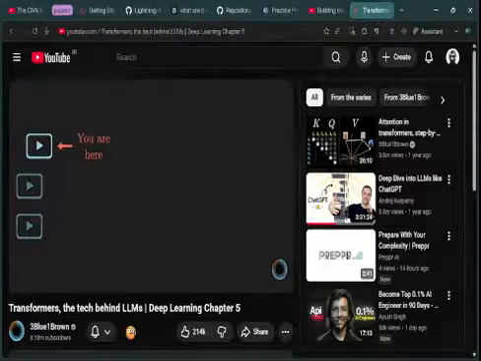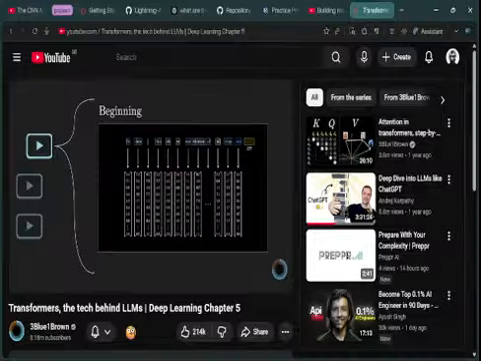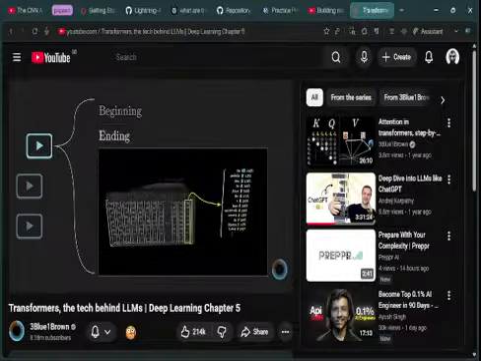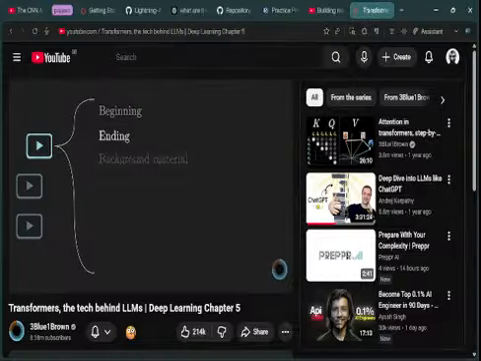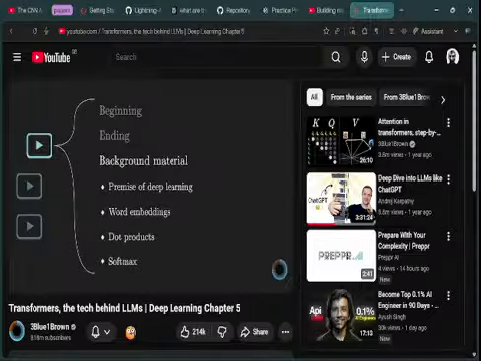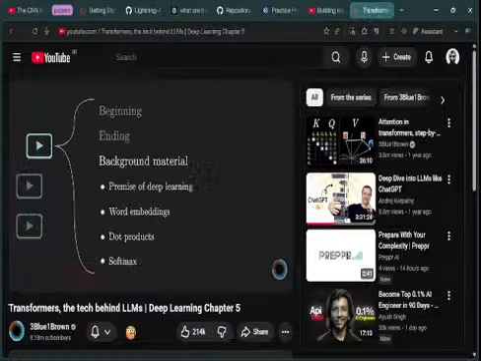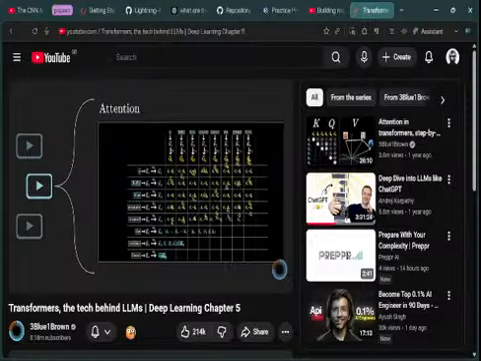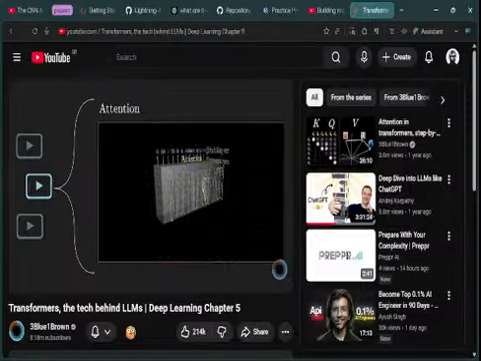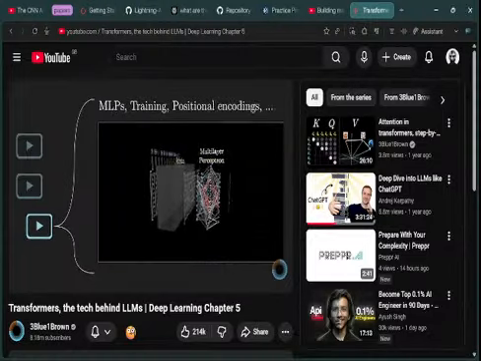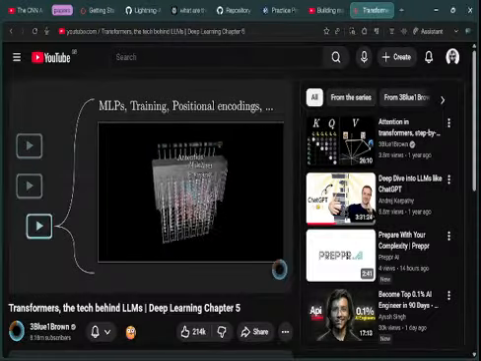In this chapter, you and I are going to expand on the details of what happens at the very beginning of the network, at the very end of the network, and I also want to spend a lot of time reviewing some important bits of background knowledge, things that would have been second nature to any machine learning engineer by the time transformers came around. If you're comfortable with that background knowledge and a little impatient, you could probably feel free to skip to the next chapter, which is going to focus on the attention blocks, generally considered the heart of the transformer. After that, I want to talk more about these multilayer perceptron blocks, how training works, and a number of other details that will have been skipped up to that point.